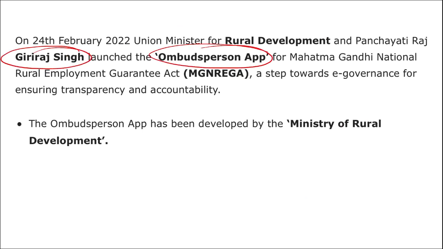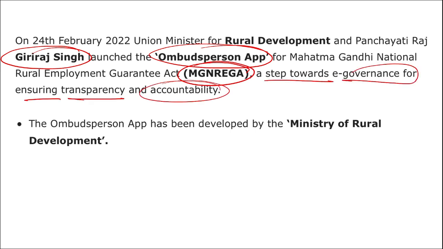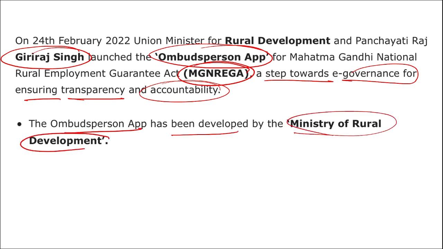The Ombudsperson application, specifically for MNREGA, is a step toward e-governance for ensuring transparency and accountability. The Ombudsperson app has been developed by the Ministry of Rural Development. Important question: which ministry is responsible for the formation of this Ombudsperson app? It is the Ministry of Rural Development.